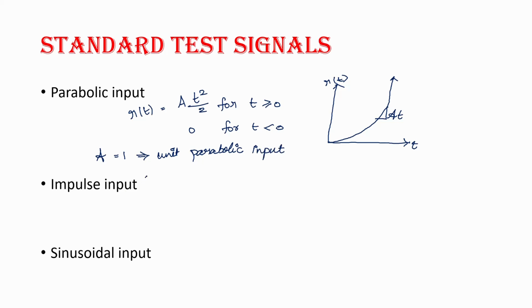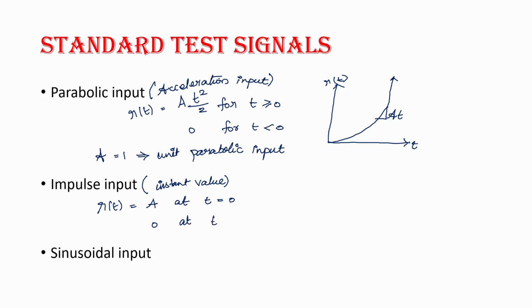Impulse response is a sudden change or instant value. It is known as instant value. Parabolic can be represented as acceleration input. Impulse r of t is equal to A at t equal to 0, whereas 0 at t not equal to 0.